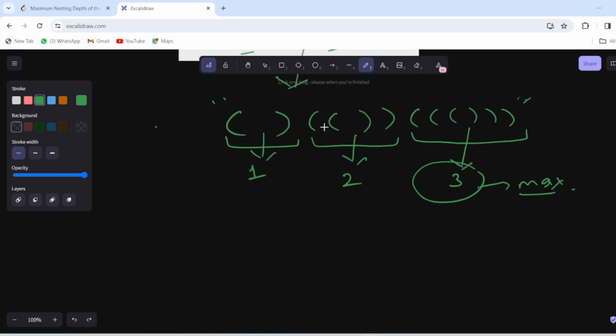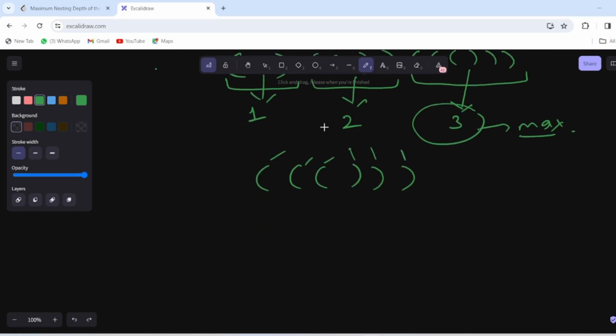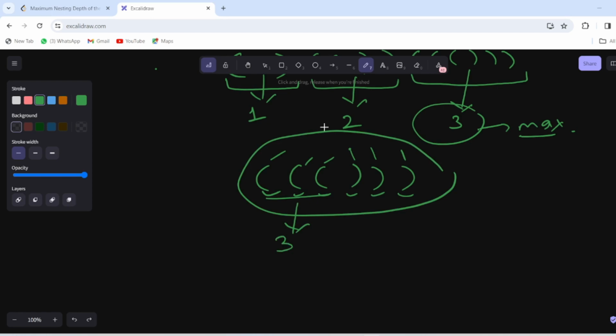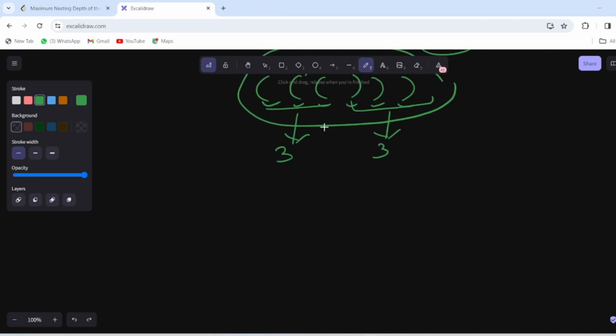So how are we going to find that? If you check the third one, which is written like this, it has 3 opening tags and 3 closing tags, so it becomes easy to find our answer. The depth of any parent parenthesis is the number of opening tags, or we can say the number of closing tags, of that parenthesis string. Am I right? So here are 3 opening parentheses, so the depth becomes 3. And likewise here are 3 closing parentheses also, thus the depth will be 3. Likewise we can get our answer.